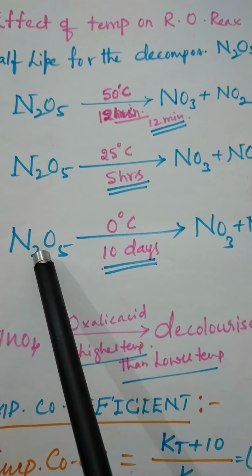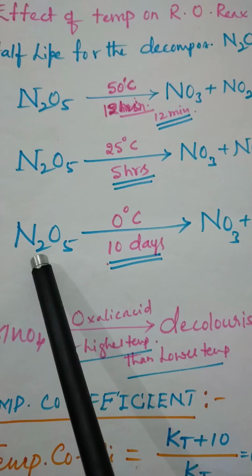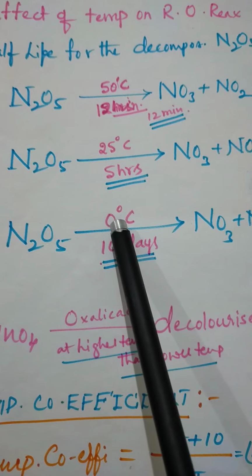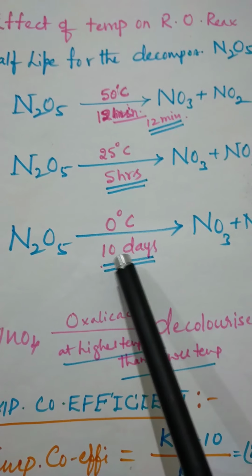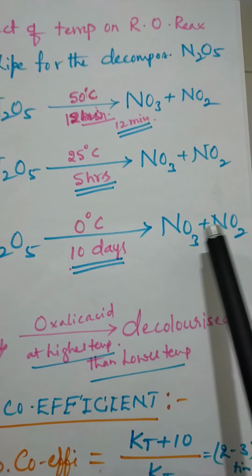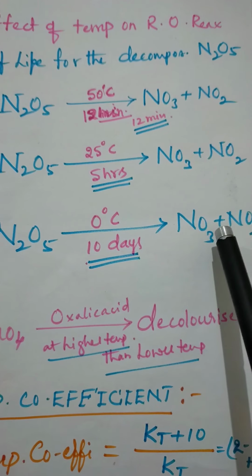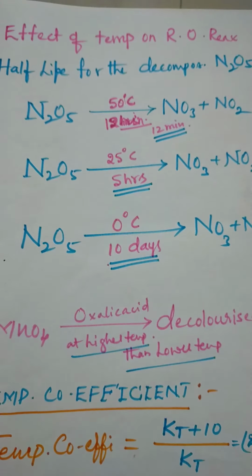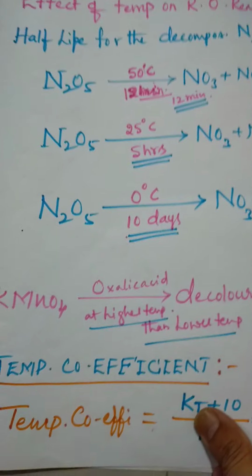The same reaction, the decomposition of nitrogen pentoxide at 0 degrees centigrade, takes 10 days. So nitrogen trioxide and nitrogen dioxide. So this is how temperature affects the rate of reaction.